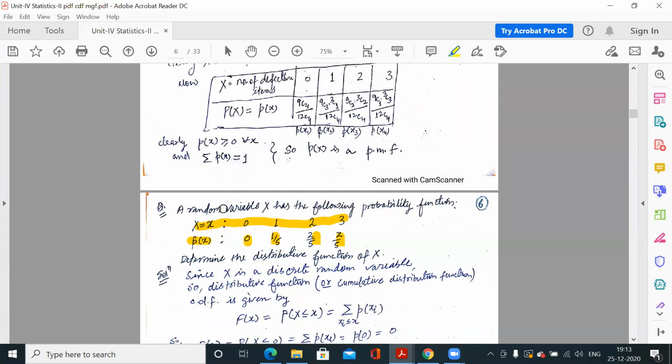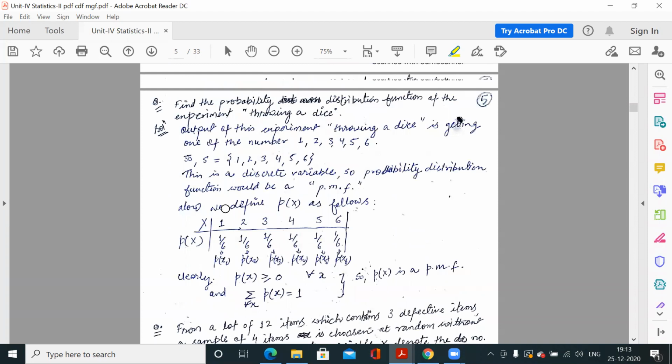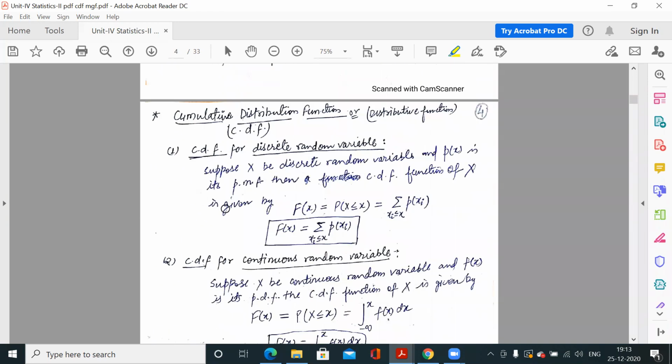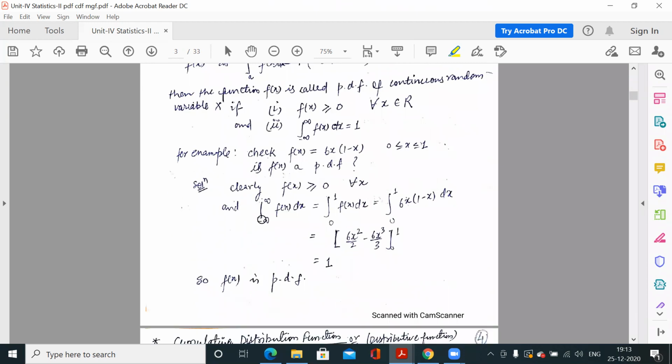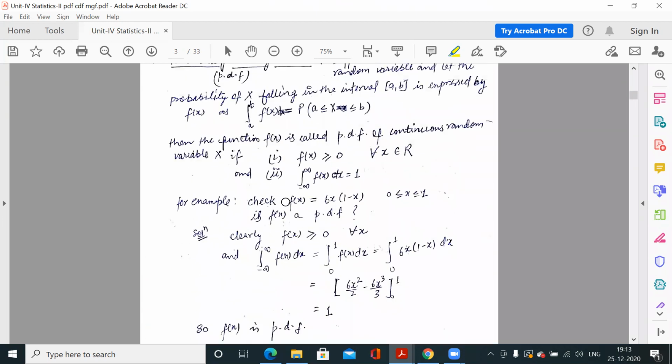So this is for discrete, and similarly for continuous also. This f(x) is given to you, this is your probability function, and for each possible outcome x which lies between 0 and 1, the probability is given by this formula.